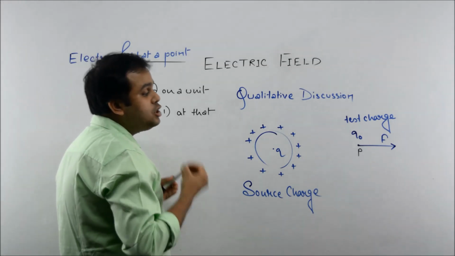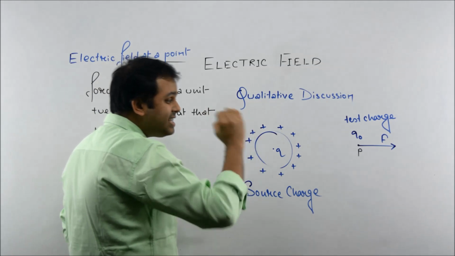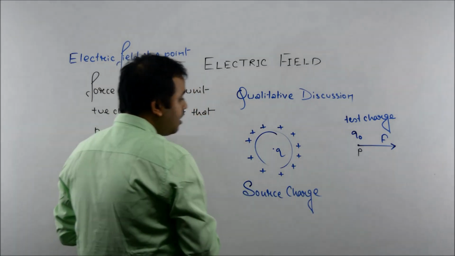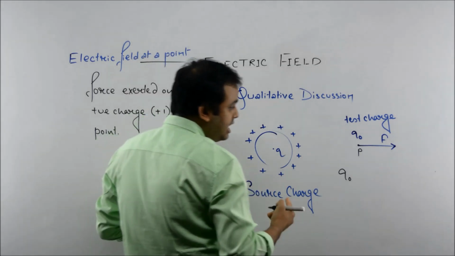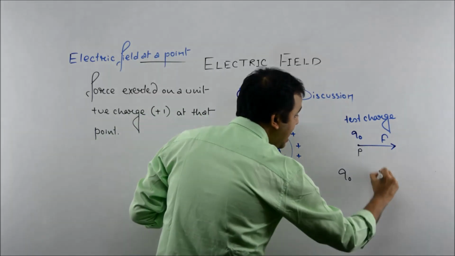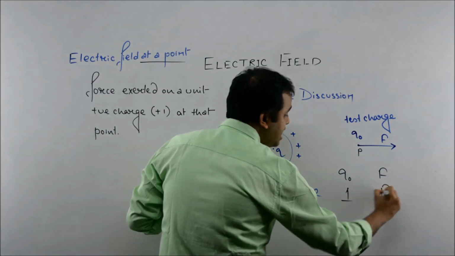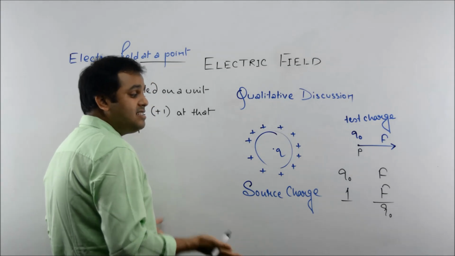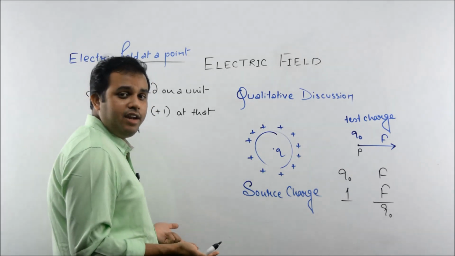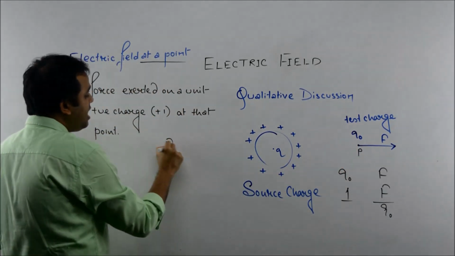If Q0 at point P is experiencing F, then obviously unit charge will experience F by Q0. And what unit charge experiences is basically the magnitude of electric field. So what will you write? You will write it simply F by Q0.